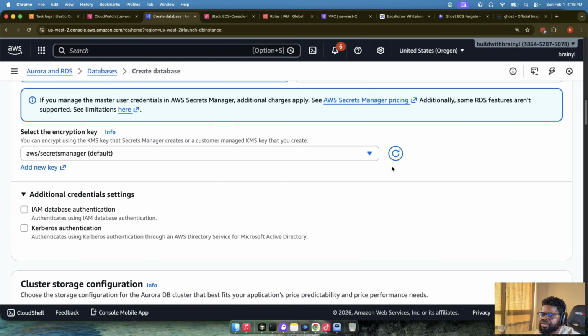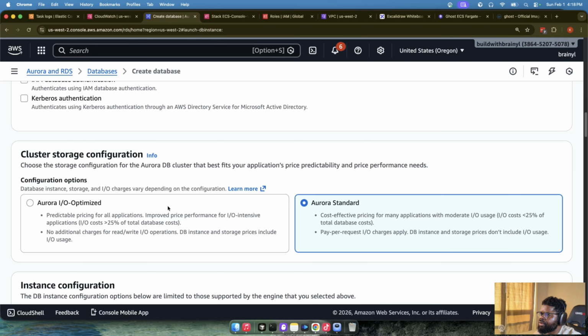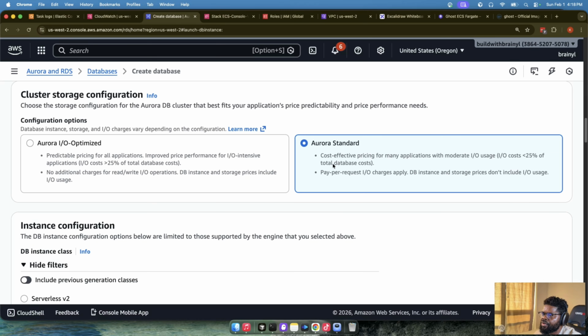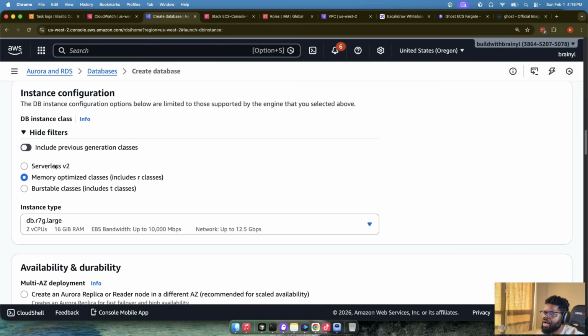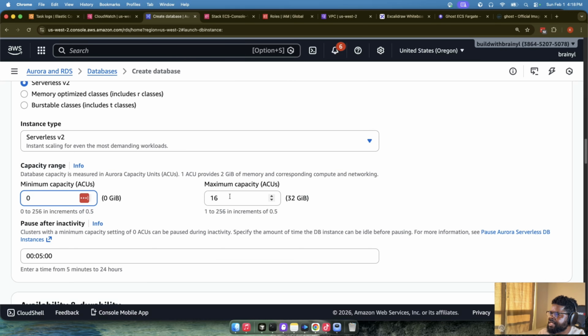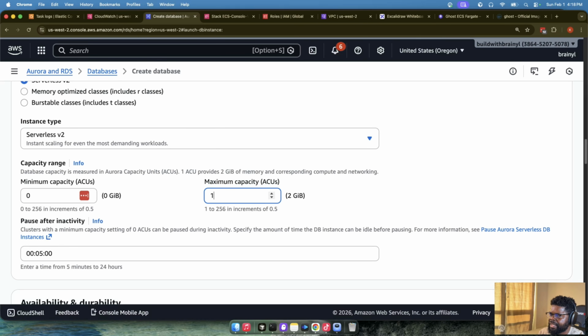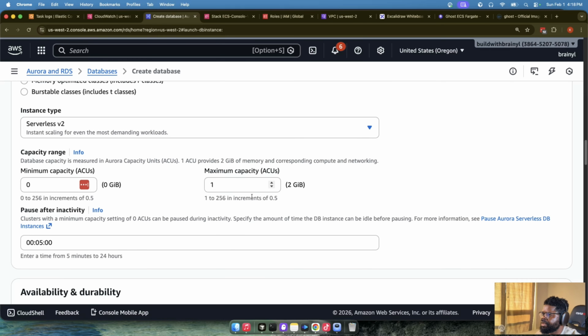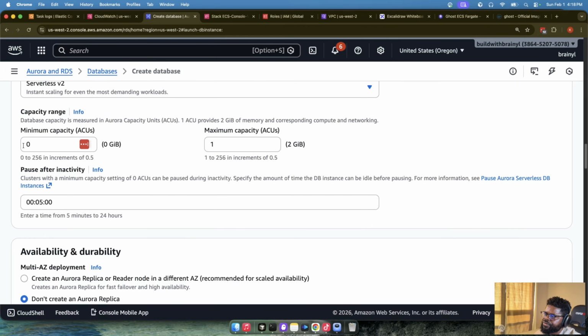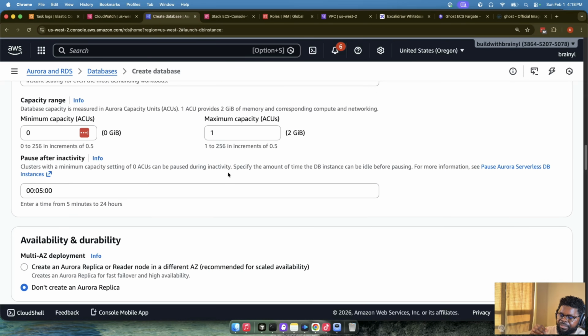And what I'm going to do here is to basically go down and do Aurora standard is fine for our use case. We're going to use serverless v2, okay? 0 here. And then I'm also going to do, maybe I'm just going to use 1 here, okay? I think that's the minimum.